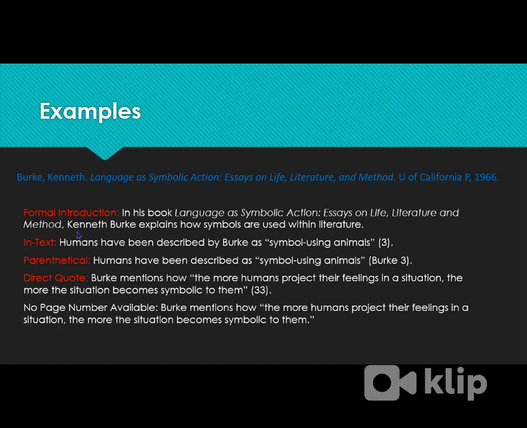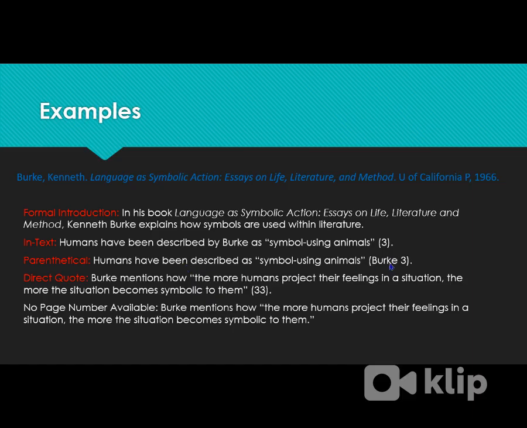Now this is where, in the sentence, if you had any credentials on Kenneth Burke, like Professor Kenneth Burke or Kenneth Burke, EdD, or something like that, you'd give us a little bit of information about him if you have it. That just adds credibility. An in-text citation means the author's name is in your text. So after you introduce him the first time, he's always then called Burke. So humans have been described by Burke as symbol-using animals, and this was located on page 3. Notice the period's not here, it's on the very outside.